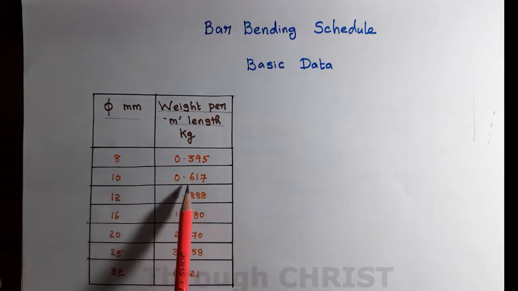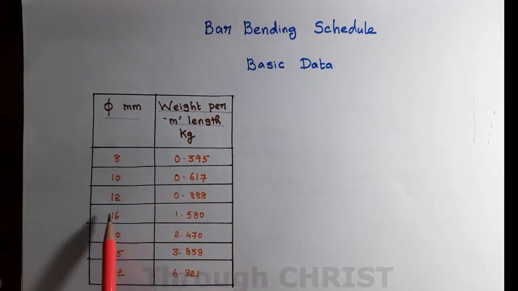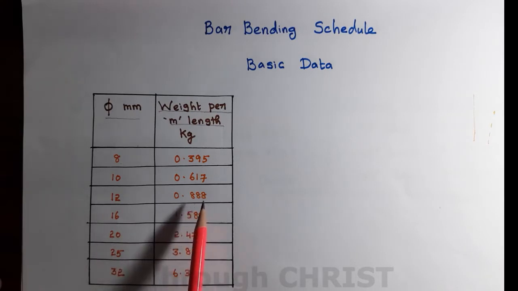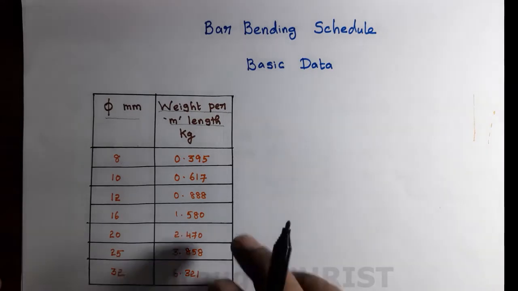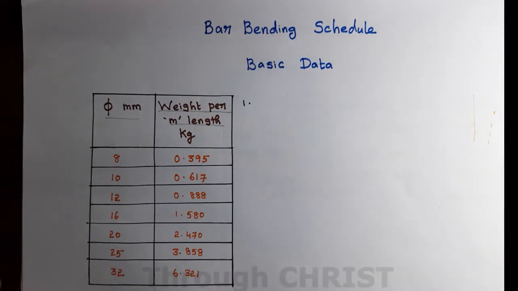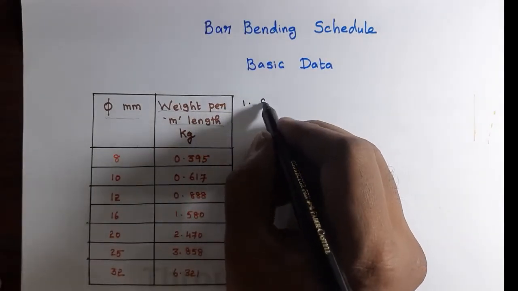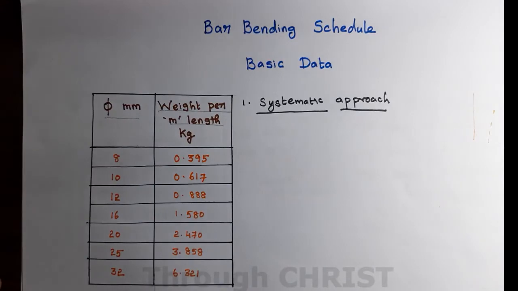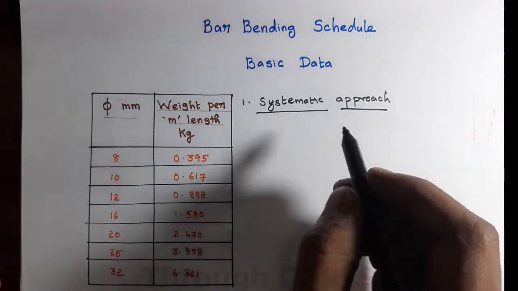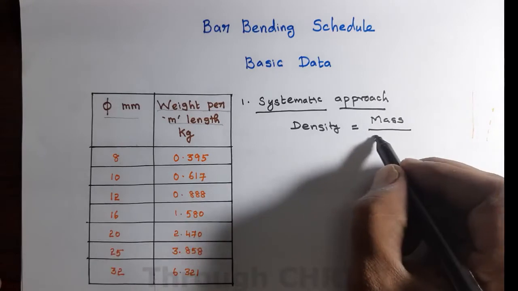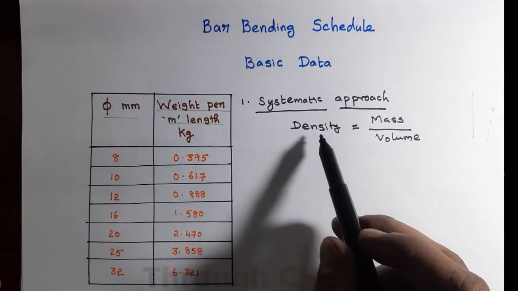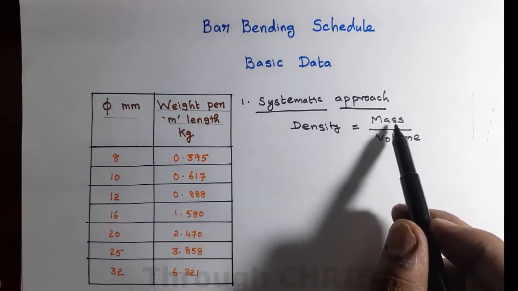10 mm rod is 0.617 kg. 12 mm rod is 0.888 kg and so on. This table can be arrived at by two methods. Let us see how to arrive at these values. One is the systematic approach. This data can be derived from the equation density is equal to mass per volume. If we know the density and volume, we can calculate the mass.